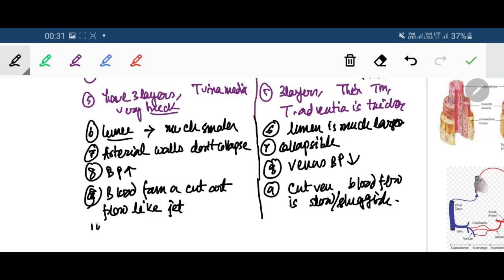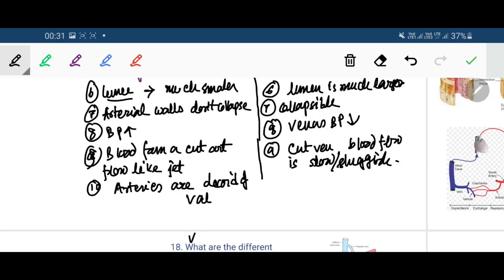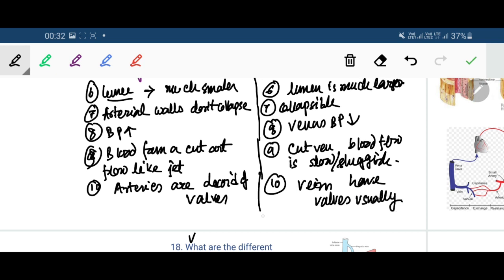Apart from it, we can also add that arteries are devoid of valves, and veins usually have valves. So these are the very important differences between the arteries and veins, structurally, functionally and on a histological basis.